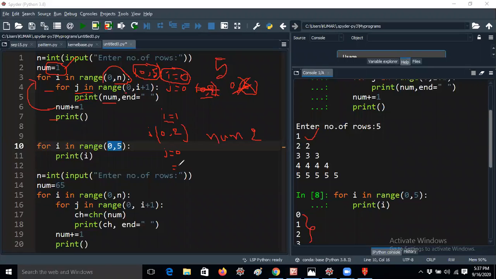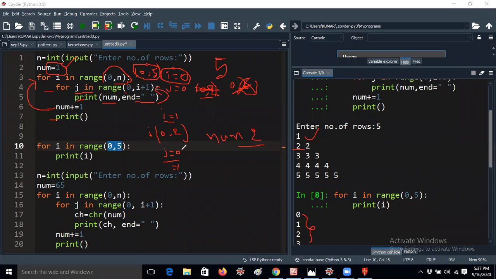You should understand it in this way. But first it will take j equal to 0 only. So it will enter into the loop and print the number. You already know the number is incremented, right? So number 2 will be printed with a space. Now it will get the output like this. After that, it will go back to the jth loop again.